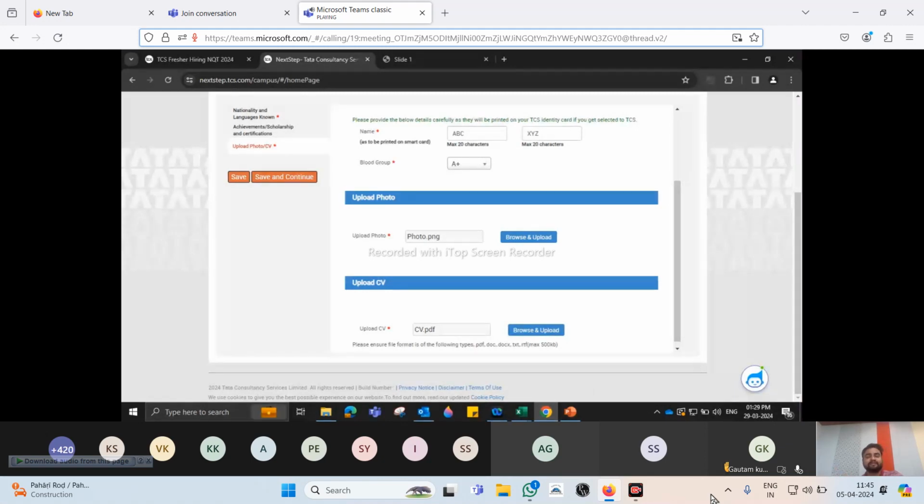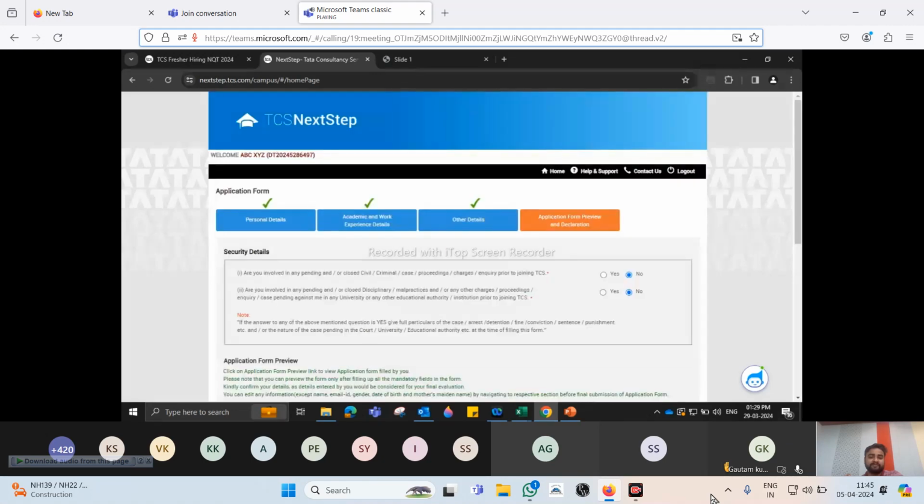Okay. Next is upload CV. Again, here you can see PDF, doc, docx, text, everything is allowed. Again, my suggestion, please upload a CV which is in PDF format under 250 KB. Okay. Max is 500, but under 250 KB you upload and proceed with save and continue.